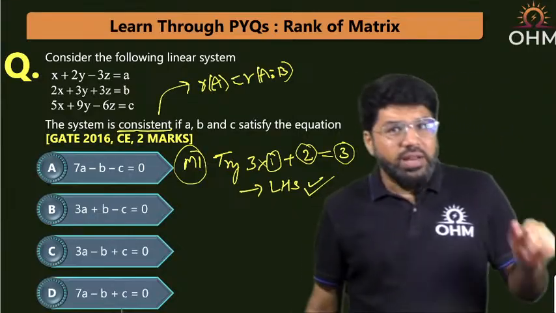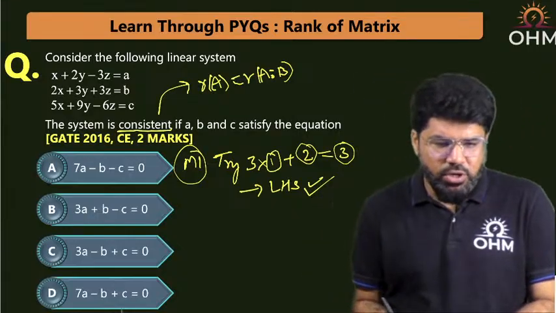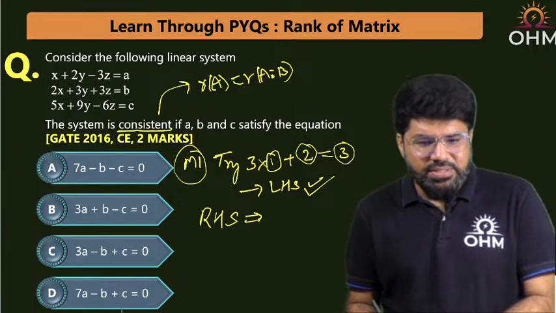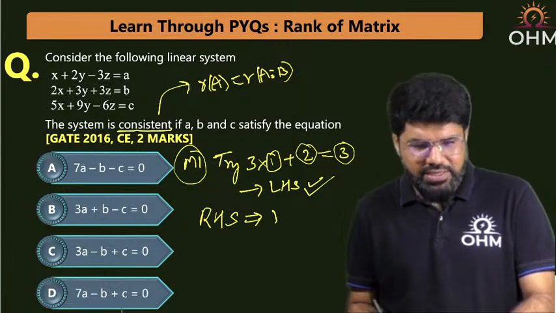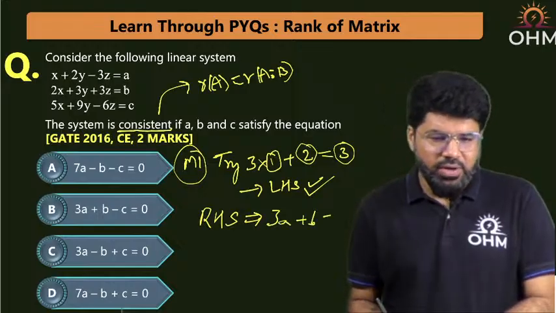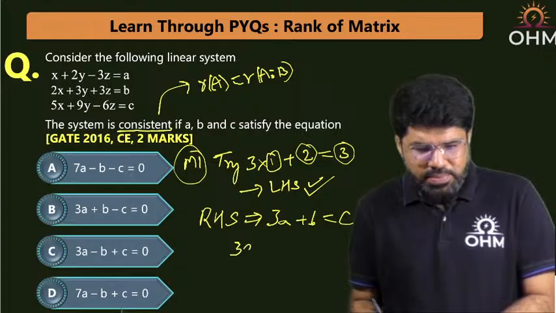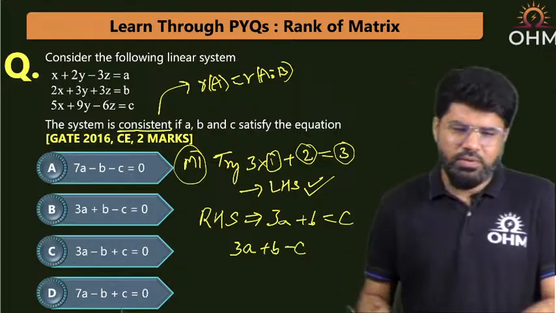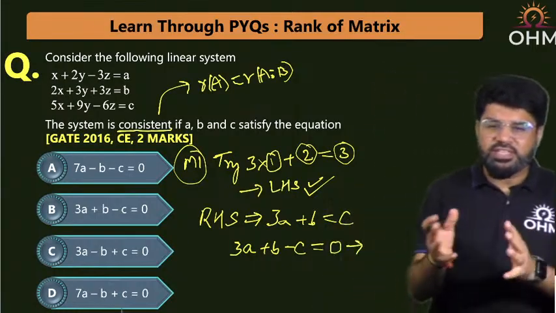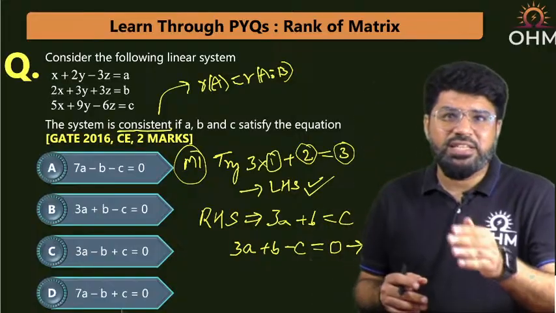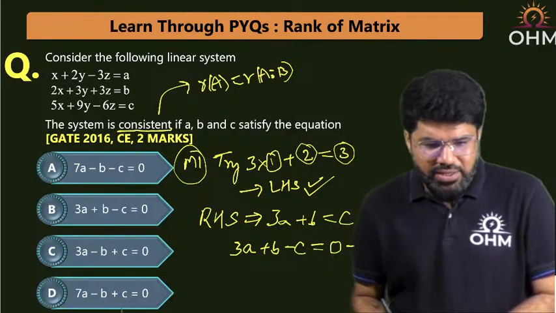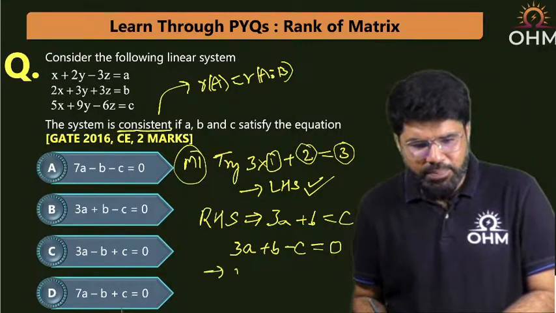So right side should also match. If right side will match, what will happen? 3 times equation number 1, that is 3a on the right side, plus equation number 2, that is plus b, should be equal to c. That means 3a plus b minus c equals 0. That gives you dependency, because if this is correct, then equation number 3 is equation number 2 plus thrice equation number 1. That means you get dependent equations.